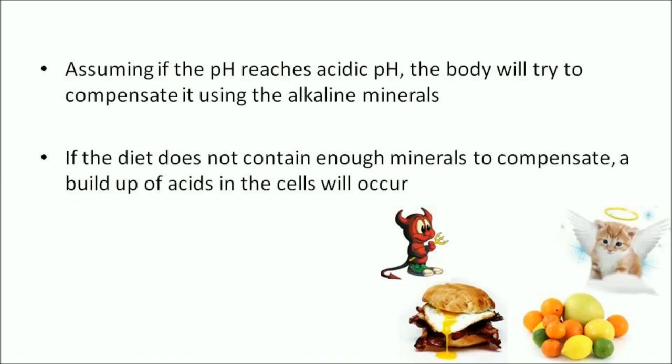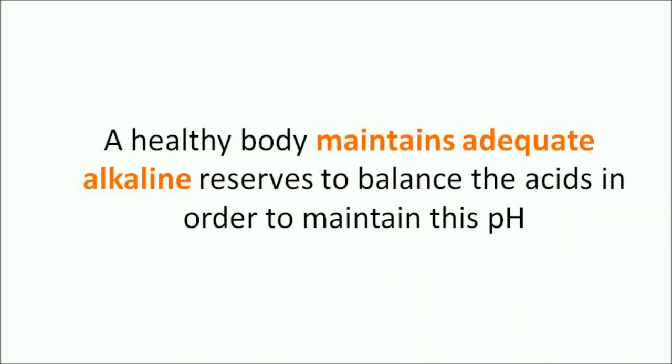Assuming the pH reaches acidic levels, the body will try to compensate using the alkaline minerals. If the diet doesn't contain enough minerals to compensate, a buildup of acids in the cells will occur. A healthy body maintains adequate alkaline reserves to balance the acids in order to maintain this pH.